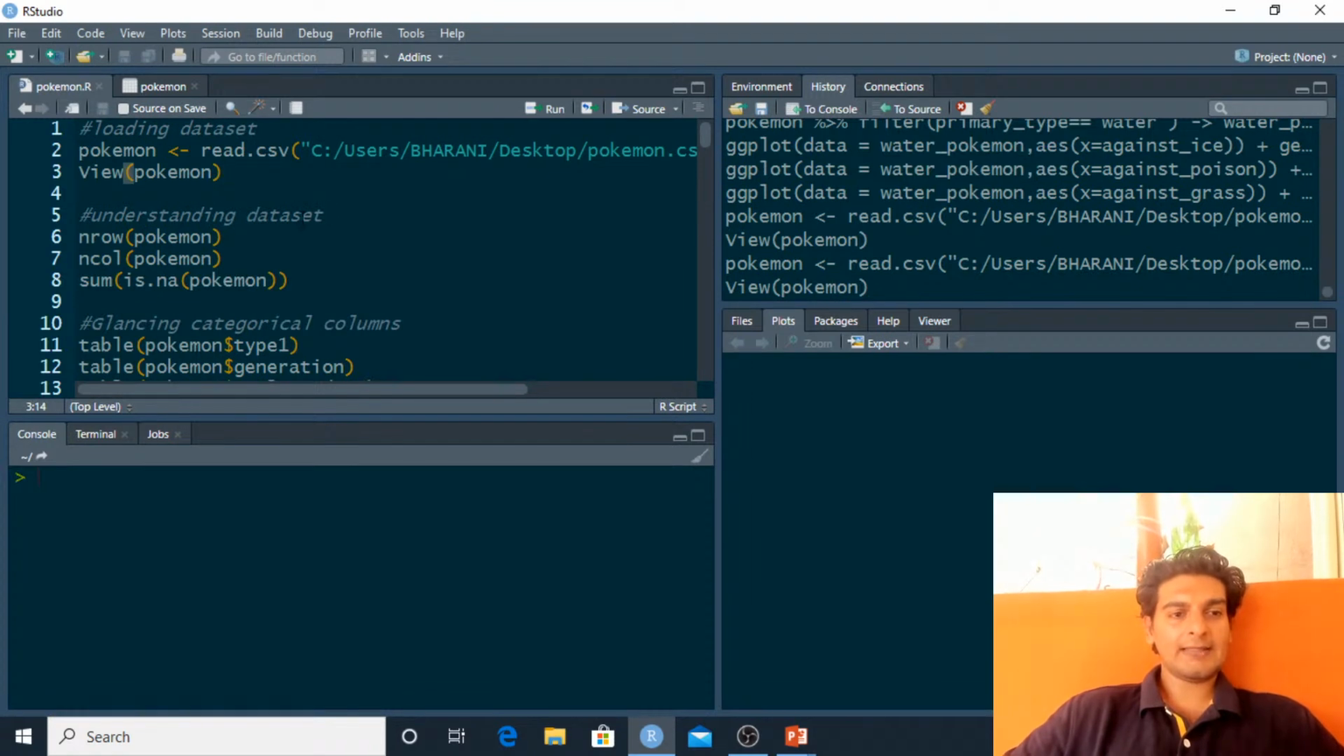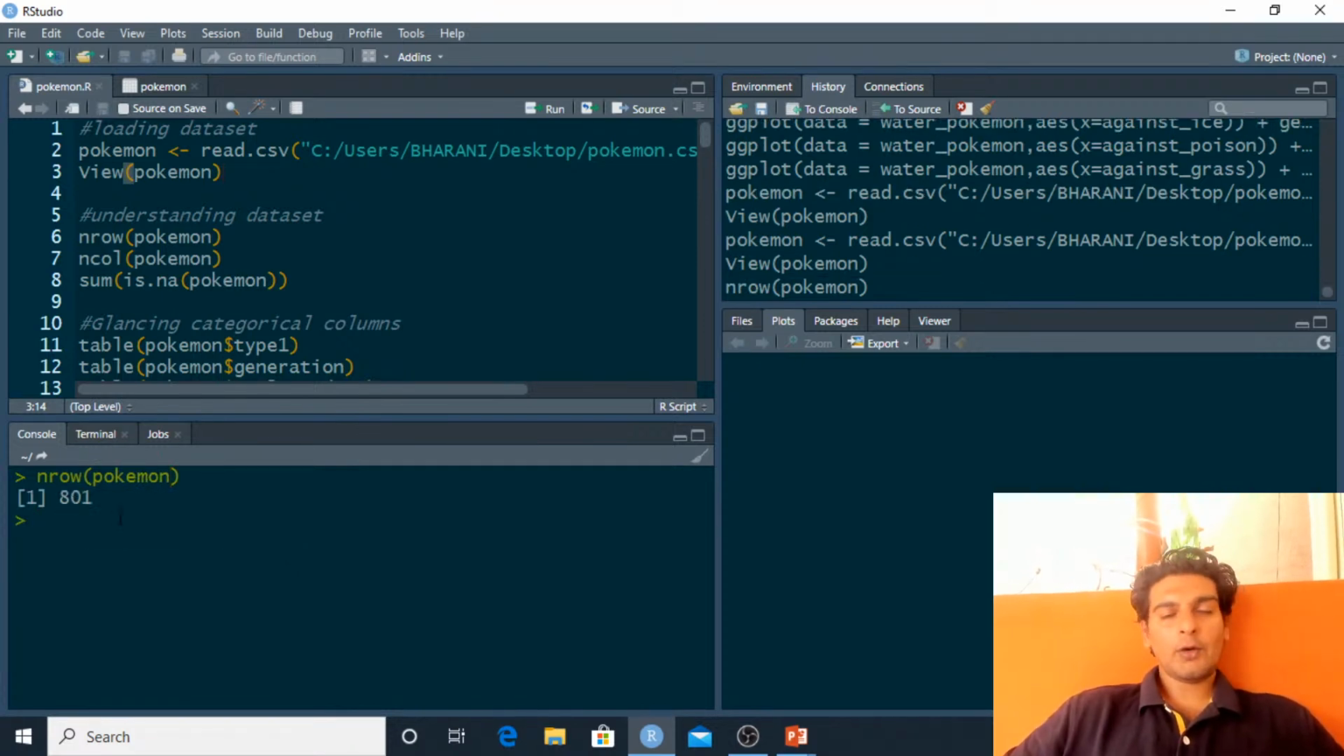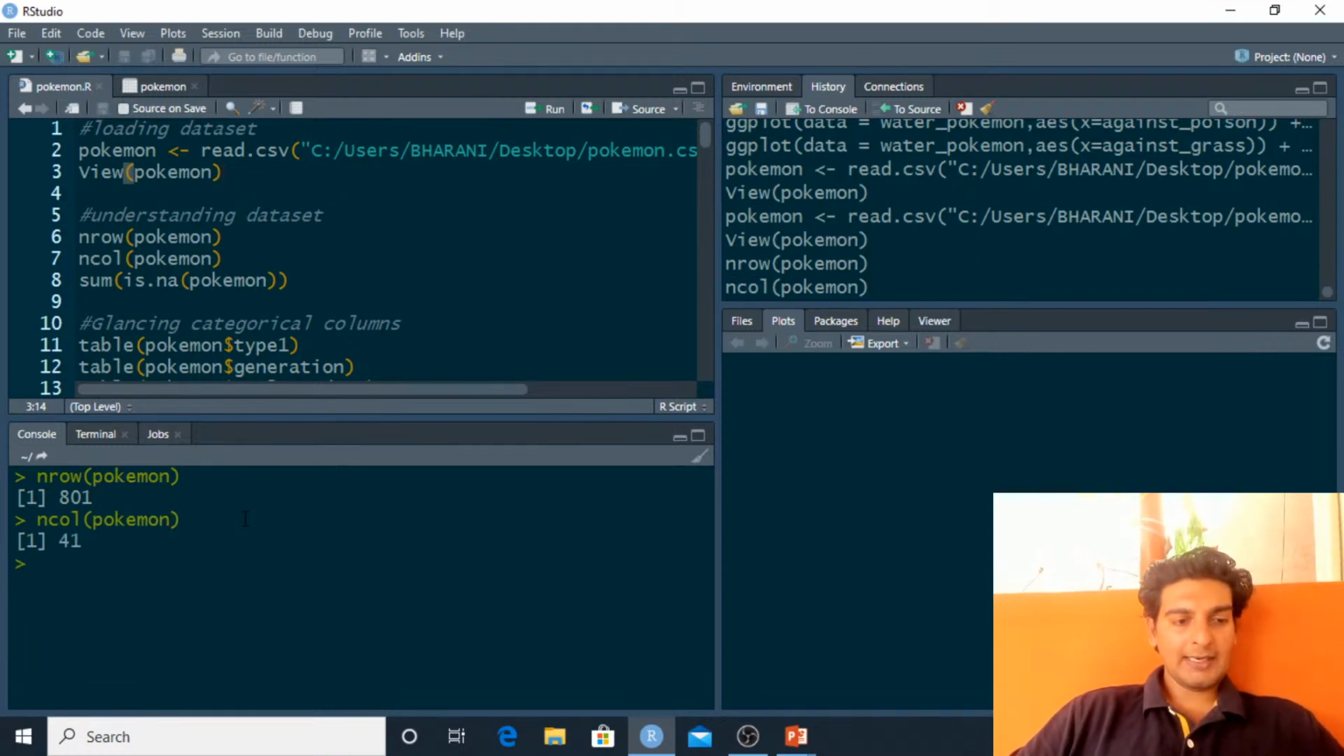So now that we've understood this dataset properly, let me go ahead and analyze it. I'd want to know how many rows and how many columns are present. To know how many rows are present, I would have to use the nrow function, and inside this I would pass in the name of the data frame, which is Pokemon. As you see, we've got 801 records, or in other words, 801 Pokemons in total. Let me also check the number of columns. To check that, I'd have to use the ncol function. Inside this, again, I'll be passing in the Pokemon data frame, and as you see, we've got 41 columns.